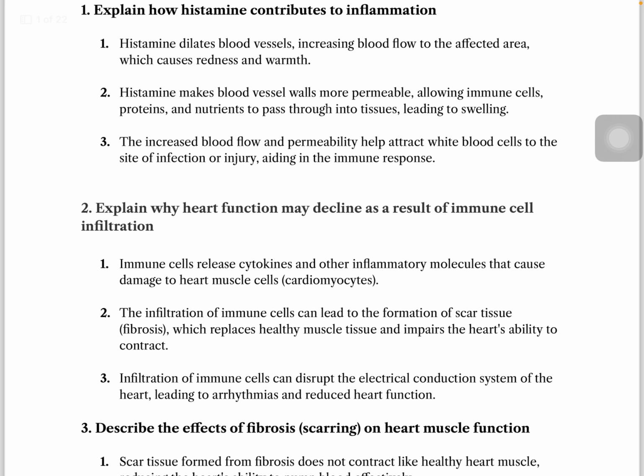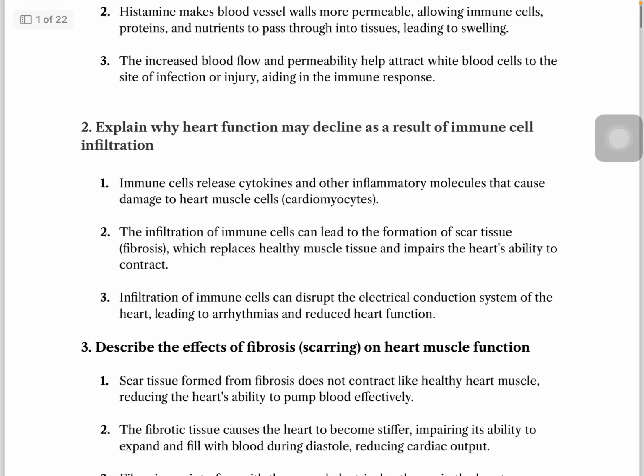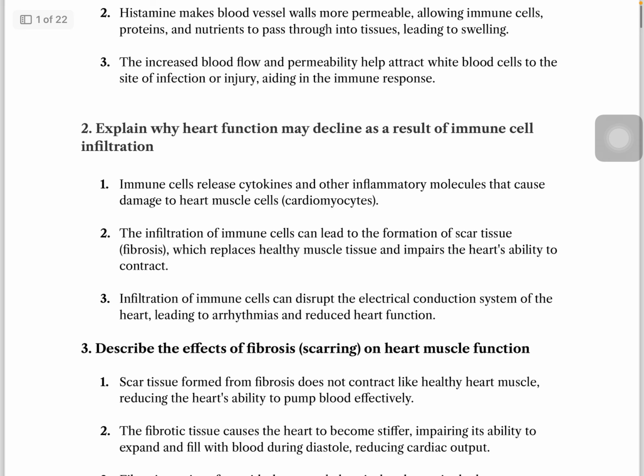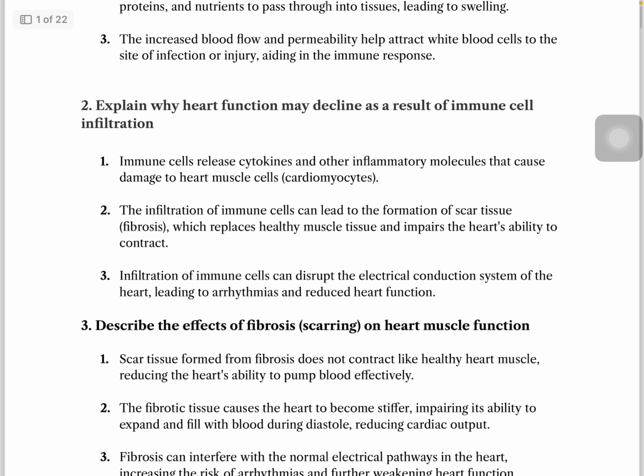Okay, number two is explain why heart function may decline as a result of immune cell infiltration. Immune cells release cytokines and other inflammatory molecules that cause damage to heart muscle cells. The infiltration of immune cells can lead to the formation of scar tissue.